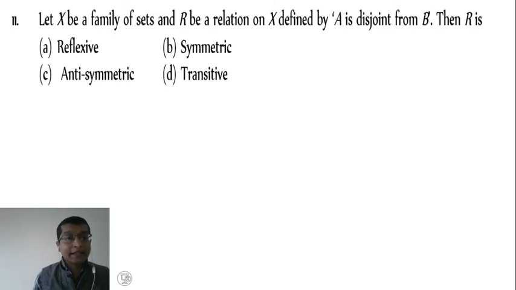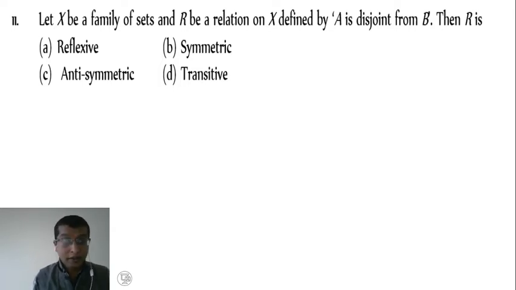Then, example number 11. Let X be a family of sets and R be a relation on X defined by A is disjoint from B. Disjoint means no element is common here.